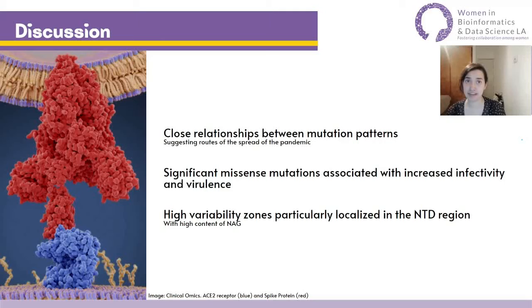Topological data analysis allowed us to identify close relationships between mutation patterns, suggesting roots of the spread of the pandemic. The random forest algorithm was applied to detect significant missense mutations, some of them already associated with increased infectivity and virulence. And finally, we identified the regions of high variability along the spike protein sequence, particularly localized in the NTD region that has high contents of NAG. This is relevant to assume that the NTD region is involved in evolutionary adaptation.